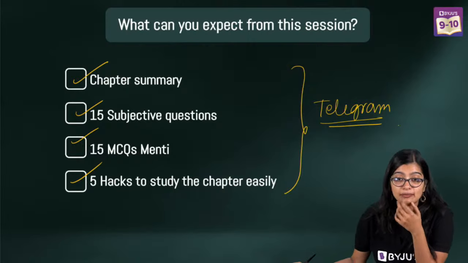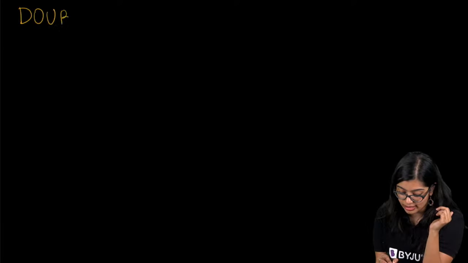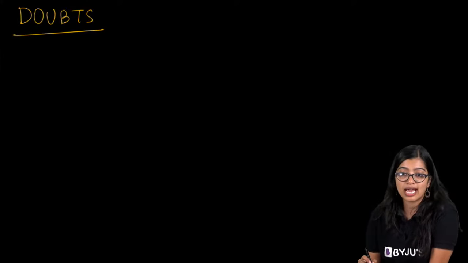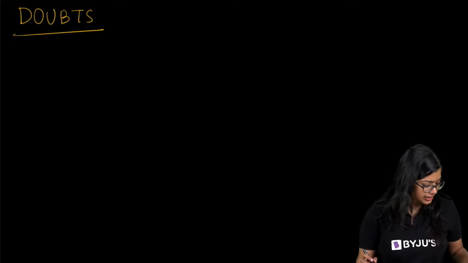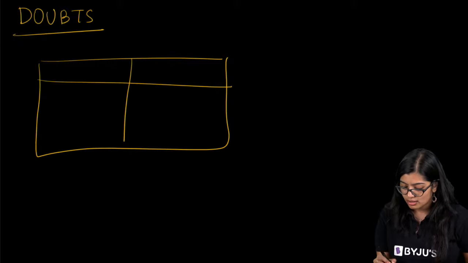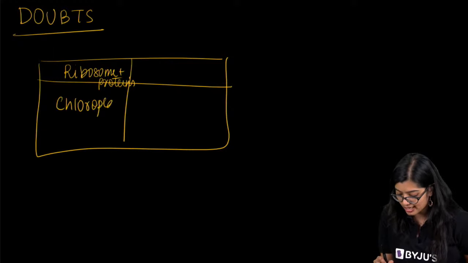So, ma'am, table for protein. Okay, yes. Now, there are 2 things that I will take. Any more doubts? For those of you who are done with this, it's okay. For organelles containing ribosomes and proteins, see, organelles with ribosomes, which can synthesize their own proteins, include chloroplast and mitochondria, right?